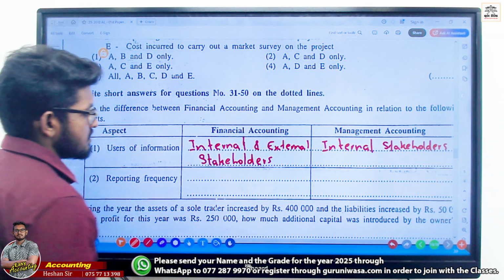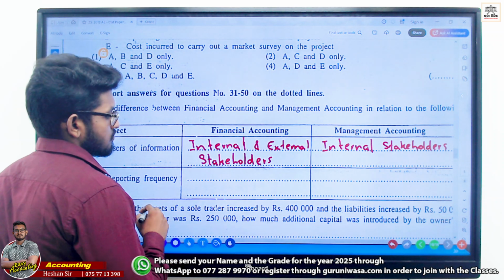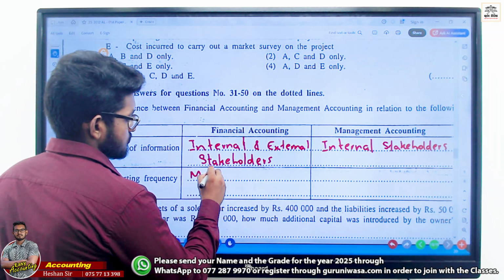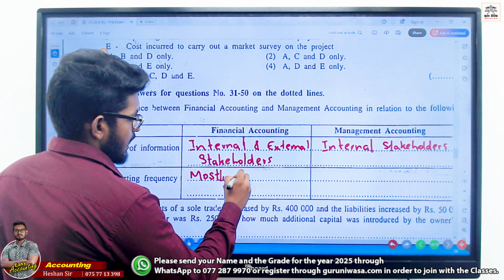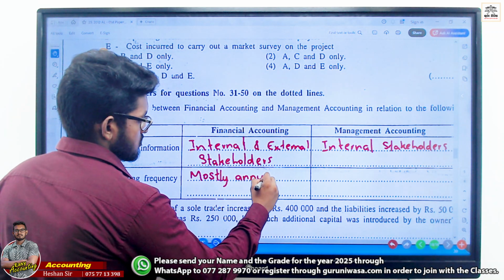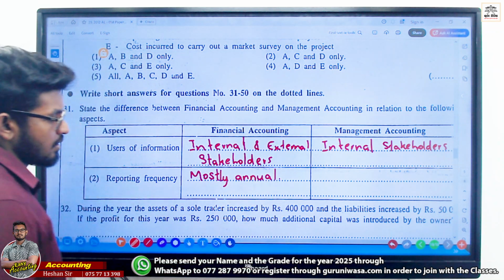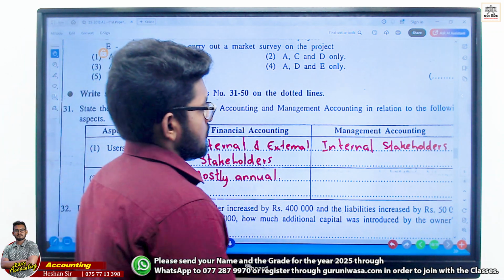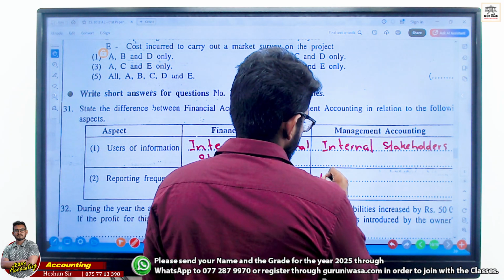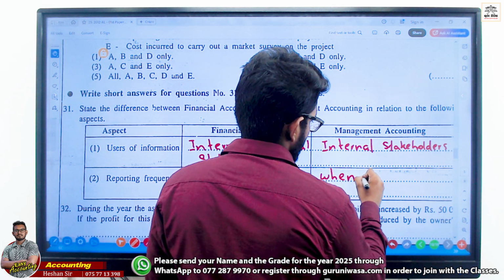Reporting frequency. Mostly annual. Financial accounting is mostly annual. Management accounting, when it requires.